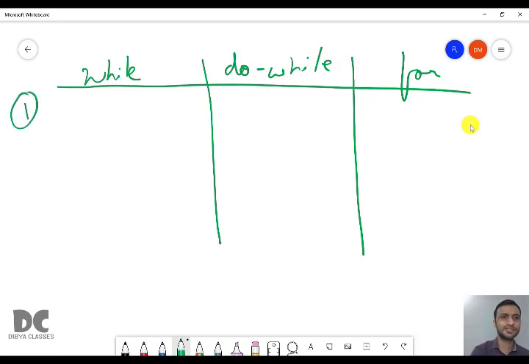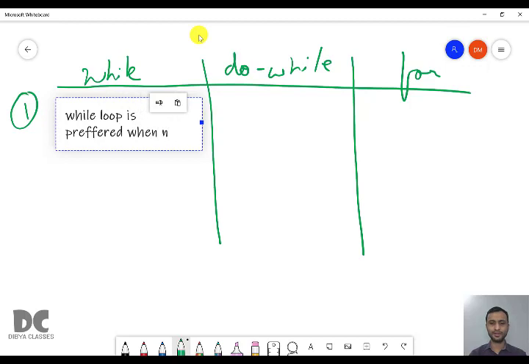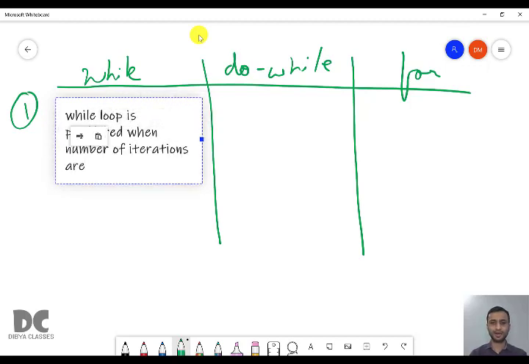The first difference is that while loop is preferred when the number of iterations is unknown. For example, a program is given and you are confused whether you should use while, do while or for. So while loop will be preferred in those programs where the number of iterations is unknown. What does that mean? I'll explain.